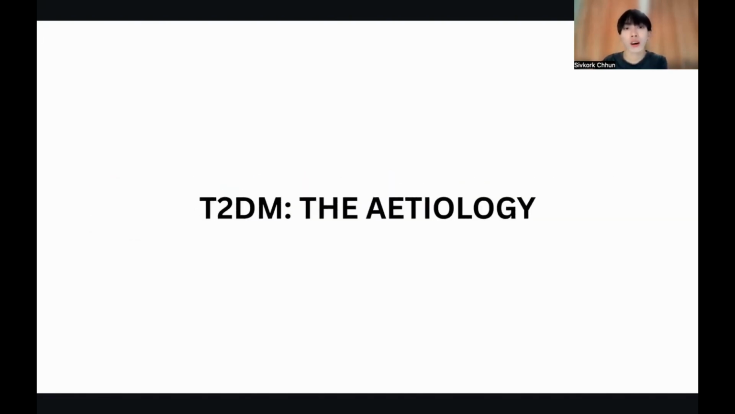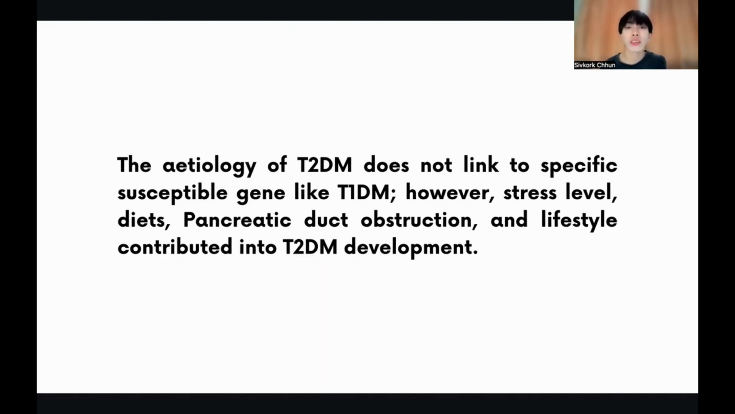So what is the cause of type 2 diabetes mellitus? The etiology of this disorder does not link to specific susceptible genes like type 1 diabetes mellitus, but the stress level, diets, and lifestyle contribute to type 2 diabetes mellitus development. Pancreatic duct obstructions can lead to diabetes because of pancreatitis, its inflammation, affecting the insulin-producing cells. Type 2 diabetes mellitus can be slowed to prevent sugar from elevating by changing the diet, controlling medication, changing lifestyles and improving physical activities.